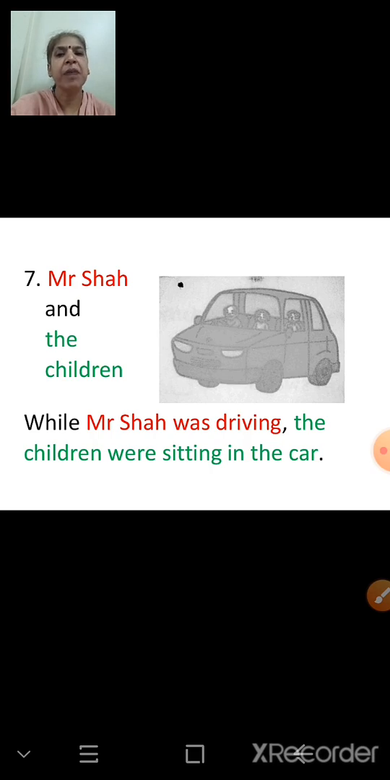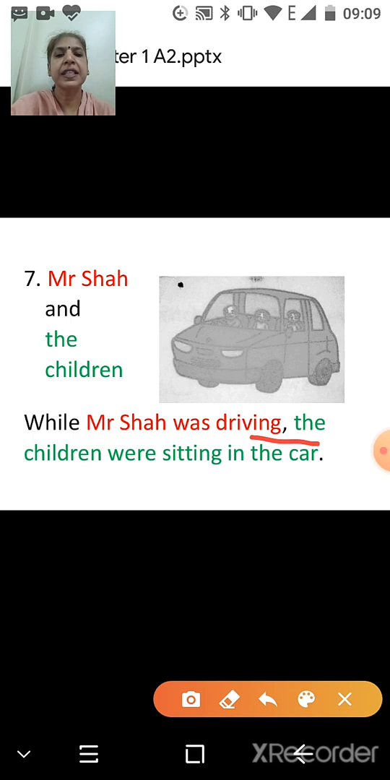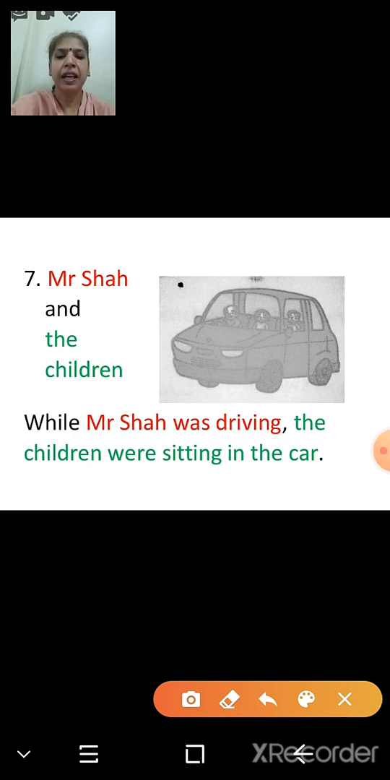And what we have to keep in mind? Using the punctuation mark, comma. While Mr. Shah was driving, the children were sitting in the car.